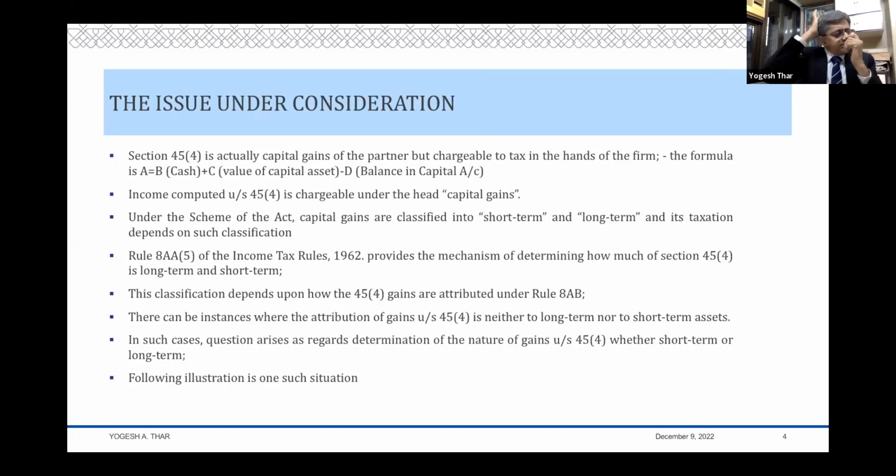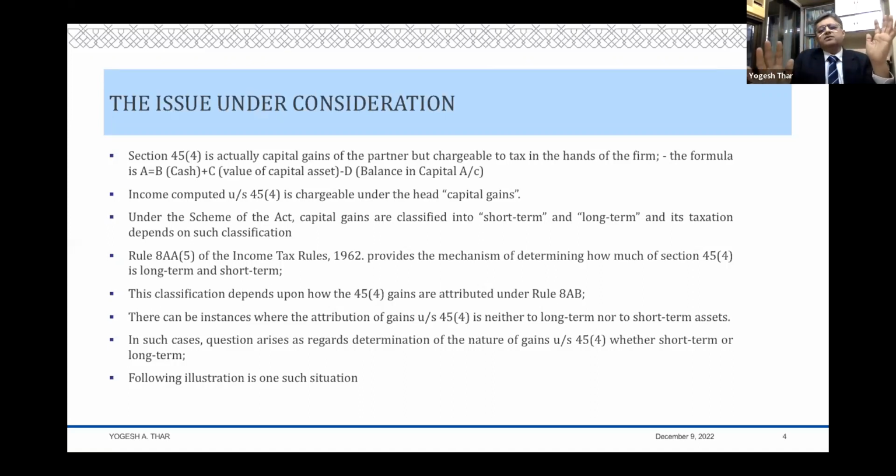But at the same time, now that we are concerned with the new law, I'd not get into those decisions. But the new law essentially says that 45.4.